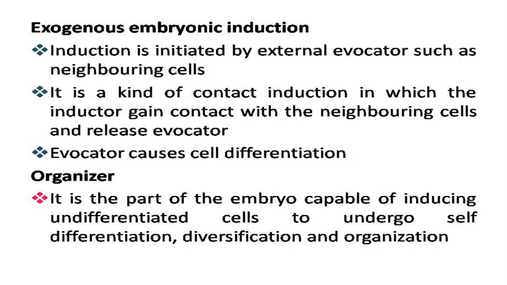Next is the organizer. The organizer is the part of the embryo capable of inducing undifferentiated cells to undergo self-differentiation, diversification and organization. So the organizer is the part of the embryo and it is capable of inducing undifferentiated cells of the embryo to undergo self-differentiation or diversification and organization.